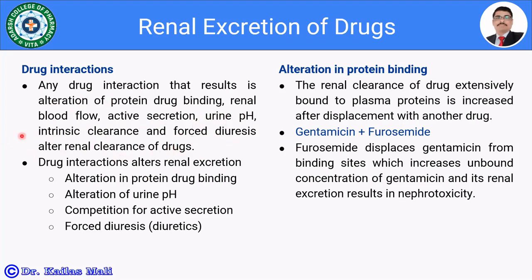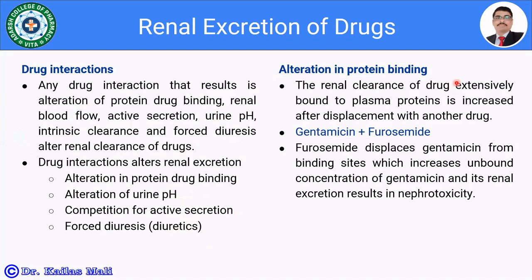So these drug interactions are going to alter the renal excretion in the case of alteration in the protein binding, alteration of urine pH, then competition for active secretion, and forced diuresis by using the diuretics, which promotes the excretion of certain drugs. So the first one is alteration in protein binding.